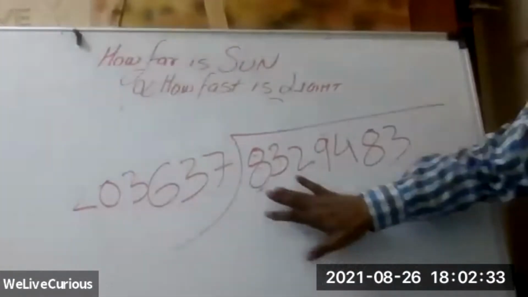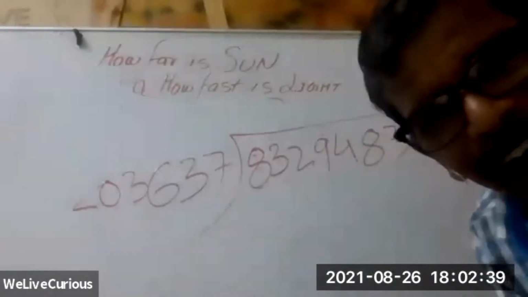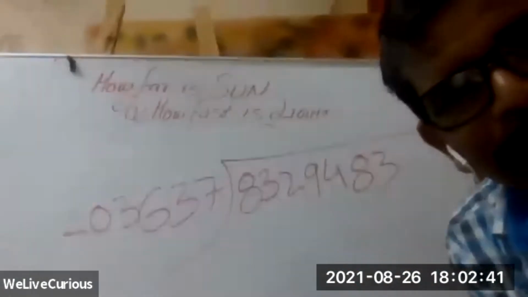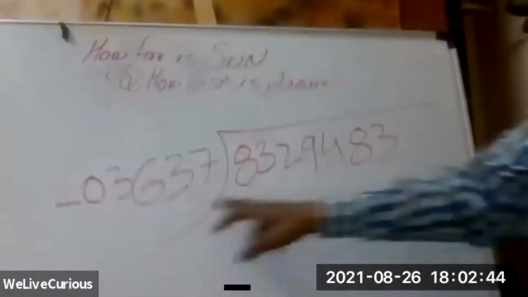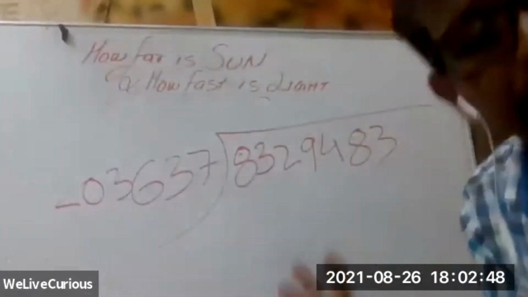So you should divide 200 by 833. Yes, 4. Approximately, it is coming to 336, 7 digits divided by 7.